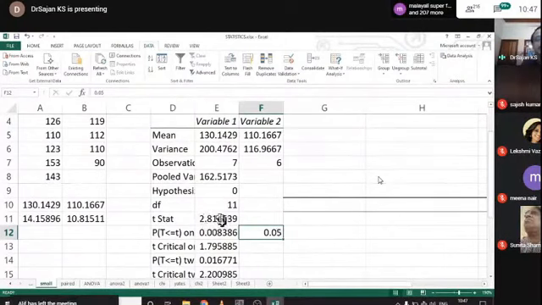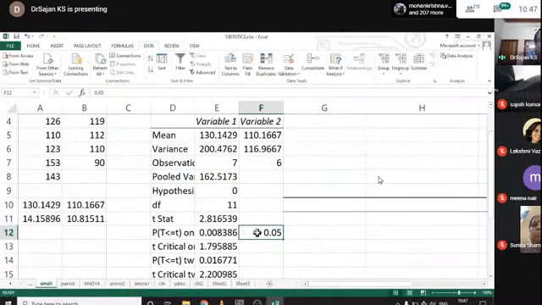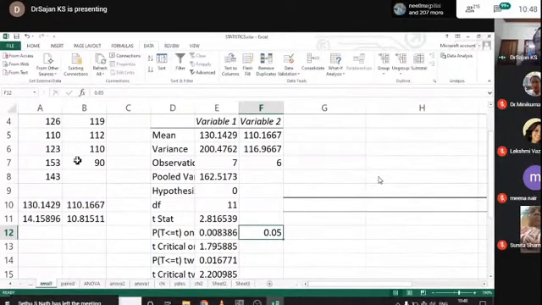But here the statistical package also provides the probability of committing an error, and if it is less than 0.05, we can confidently say that there is a difference. And this is regarding the t-test.